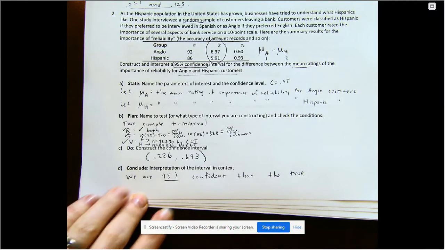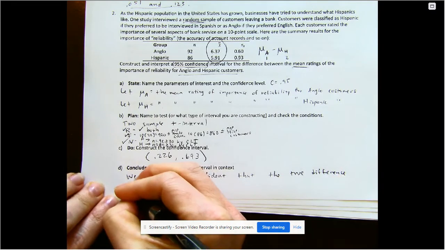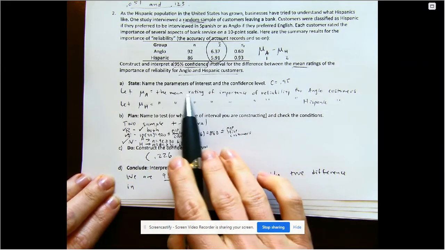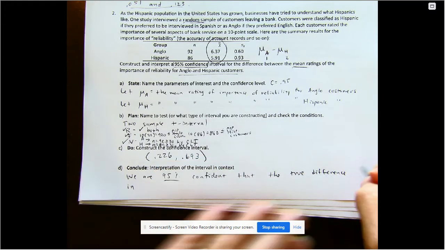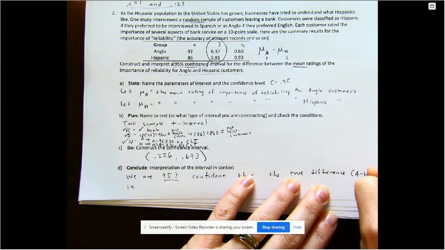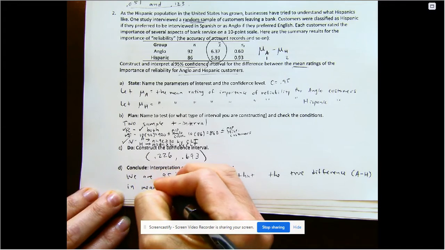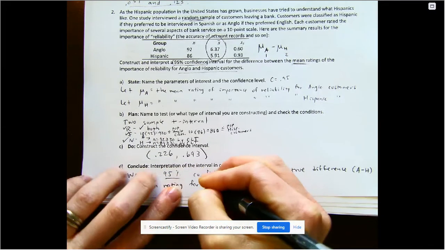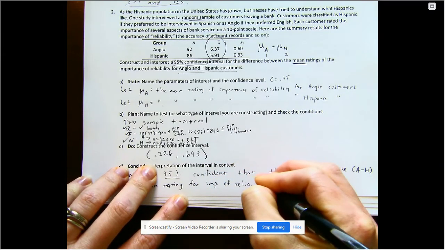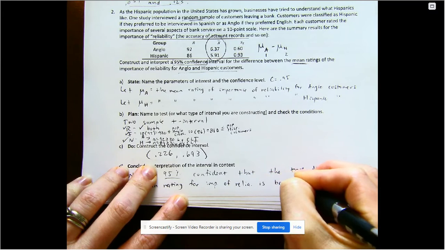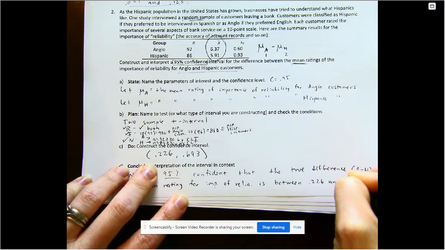So we'll be like, we are 95% confident that the true difference in mean rating of importance of reliability, and you can write Anglo minus Hispanic, in mean rating for importance of reliability is between 0.226 and 0.693.